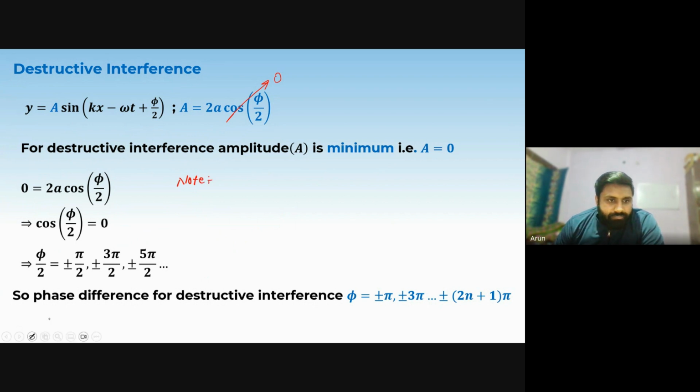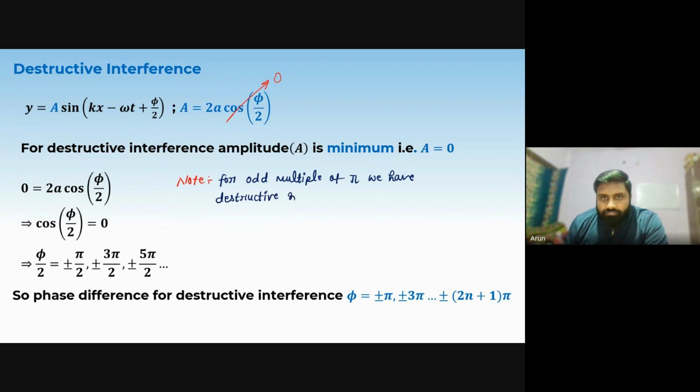So note it down. For odd multiple of pi, we have destructive interference. Okay. Odd multiple of pi के लिए we have a destructive interference. Even multiple of pi के लिए we have constructive interference.